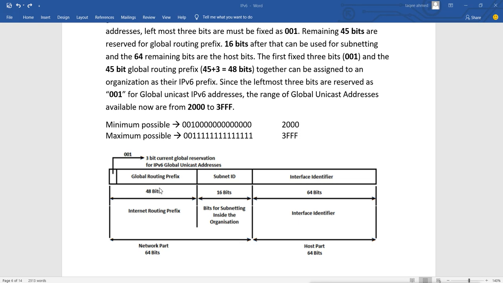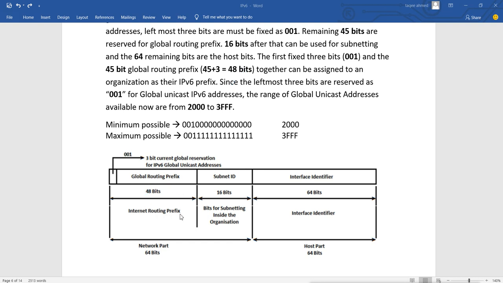Global routing prefix means this is the unique address for the organization. Suppose someone wants IPv6 addresses, remember it is internet routable. So if some company asks for IPv6 addresses, they will be given those 45 bits, which are not given to anyone else in the world. The combination of those 45 bits, the global routing prefix for that organization, and the reserved 3 bits, total 48 bits. So this total 48 bits is the internet routing prefix.